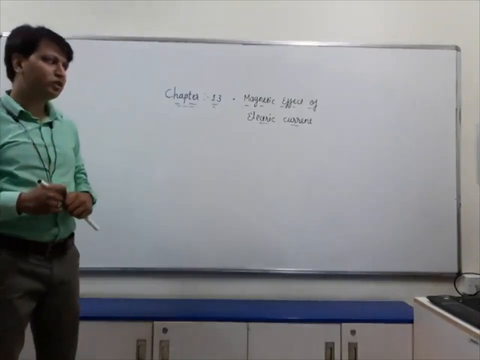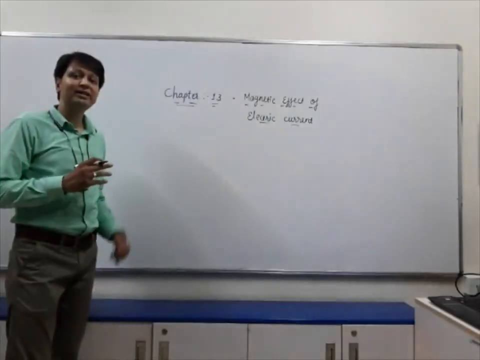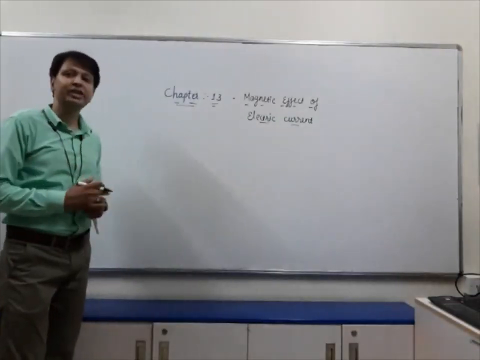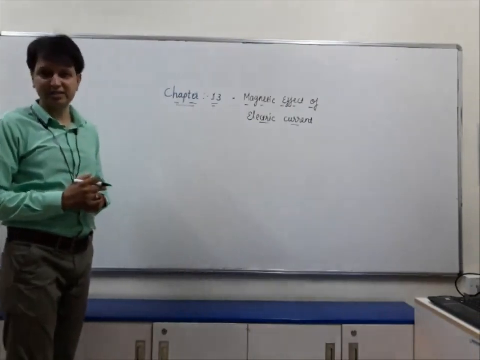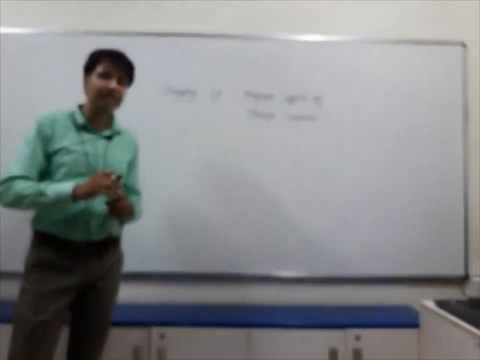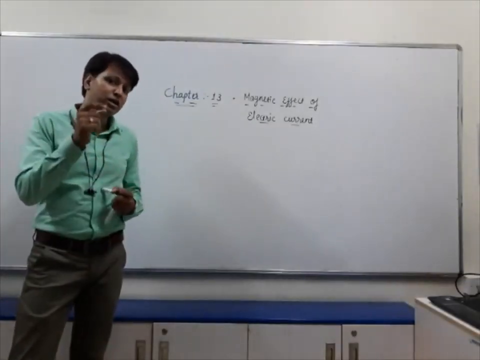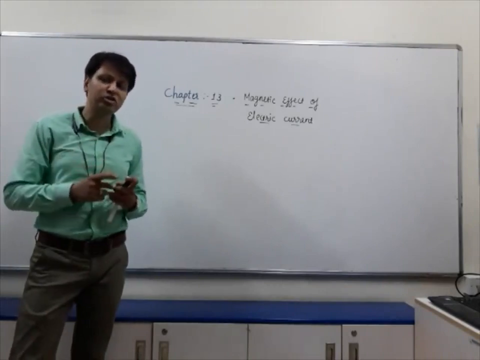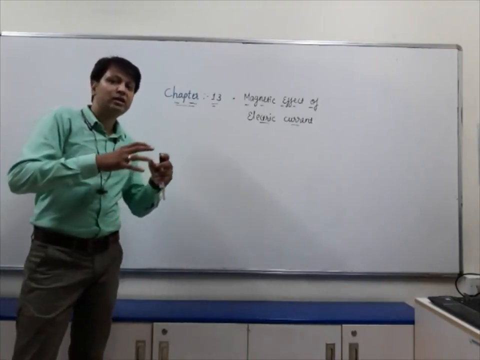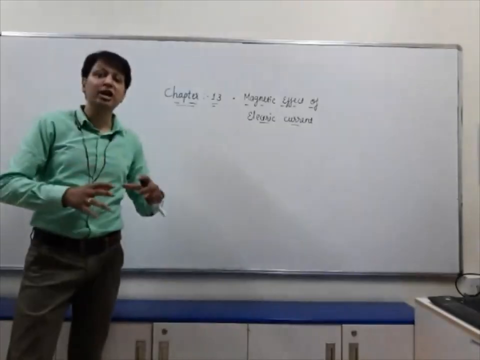Let us start with an activity in which we are going to understand the direction of magnetic field lines. Earlier, we used to study that iron filings were spread on a bar magnet and it was given a tap to understand that the direction in which iron filings were getting arranged was the direction of magnetic field lines.